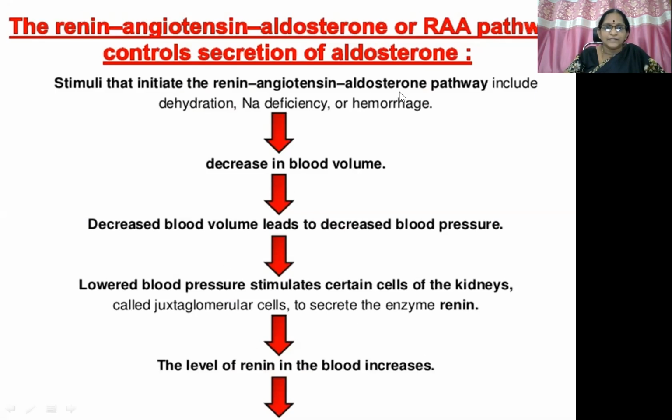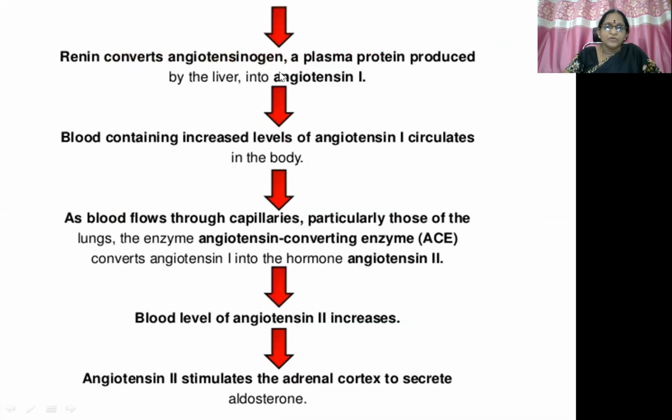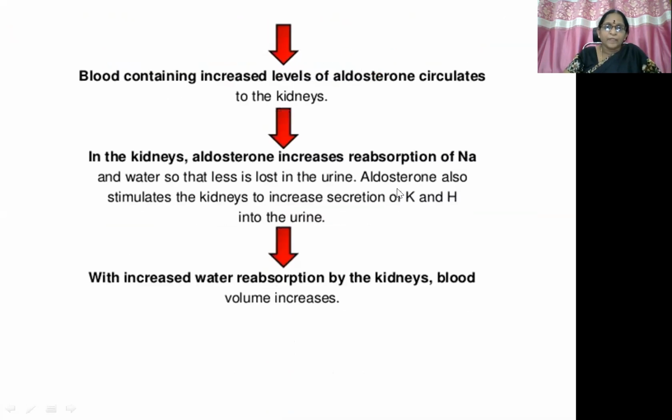So the same thing, the RAS system: dehydration, sodium deficiency, or hyponatremia, or hemorrhage, that is, a decrease in blood volume, then leads to decreased blood pressure, which stimulates the kidneys to produce renin. Renin in blood increases, so angiotensinogen goes to angiotensin 1, and then with the help of ACE enzyme, angiotensin 2 is released. Then aldosterone secretion, then reabsorption of sodium and excretion of potassium and hydrogen ion, because of which again blood pressure and blood volume rise.